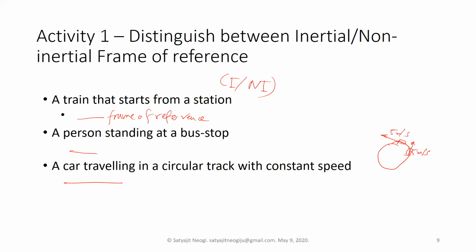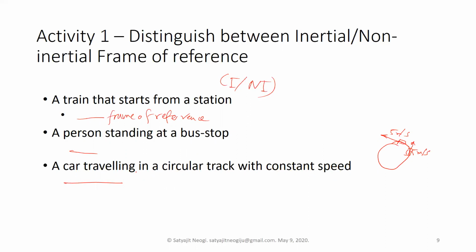So if a frame of reference is placed on this car, which has constant speed, you have to determine whether the velocity is constant or not, because velocity is both magnitude and direction, and both have to be constant.